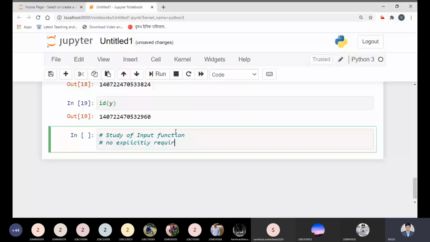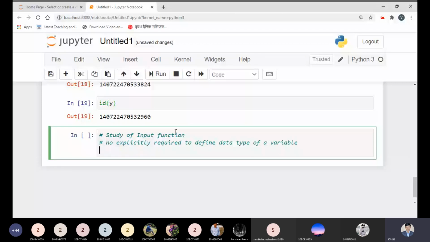declaration is required to define a variable's data type. We are not required to define any explicit data type of the variable like integer a, integer b, float a, float b, character a, character b, like in C and C++. This is variable handling in Python.